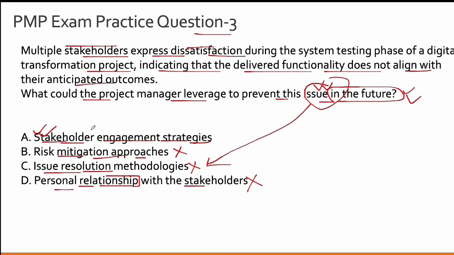The reason for that, guys, is that it has the words stakeholder engagement. And the reason this falls in line with the scenario provided in the question is that you have multiple stakeholders expressing dissatisfaction. So that is still broad, but it is quite narrowed down within the stakeholder domain, right? However, risk mitigation is still very, very broad, and it goes beyond the boundaries of stakeholder management as well. So the correct answer to this question is option A, which is stakeholder engagement strategies.